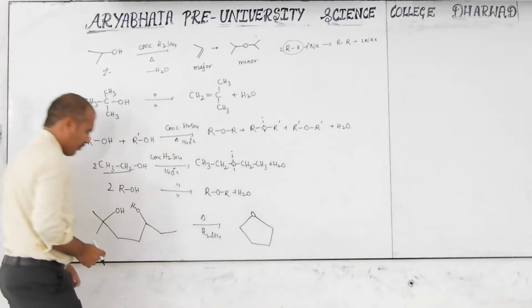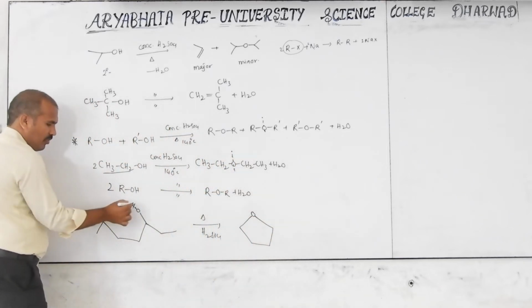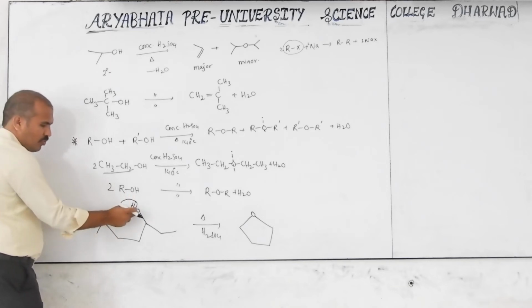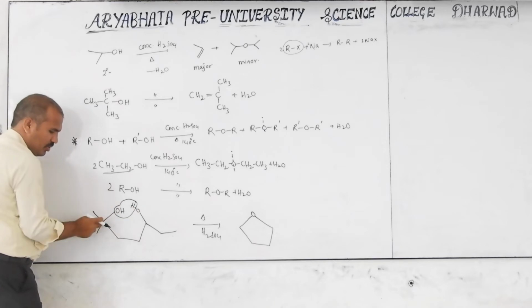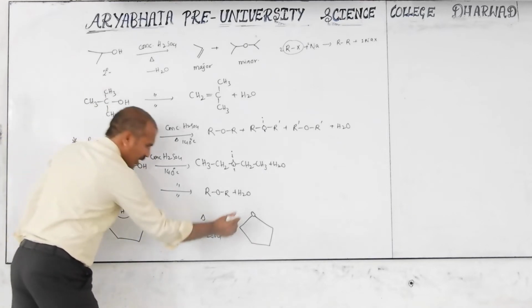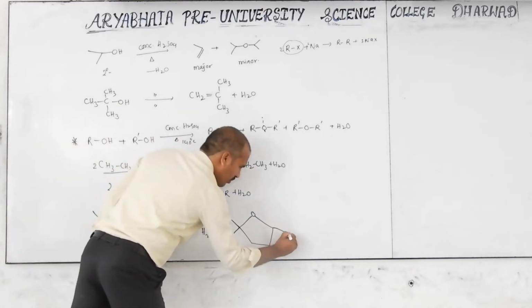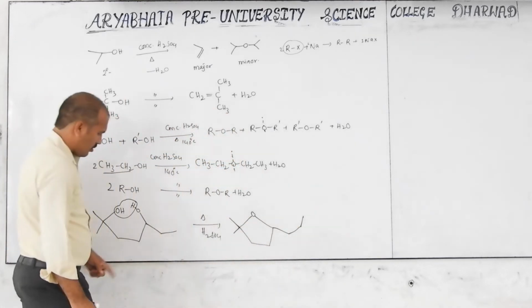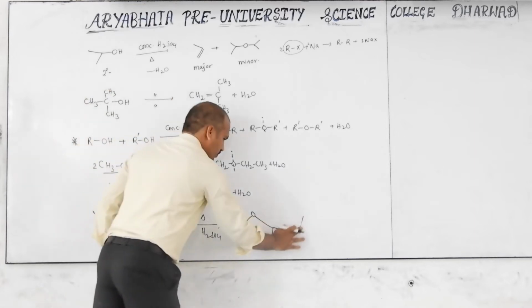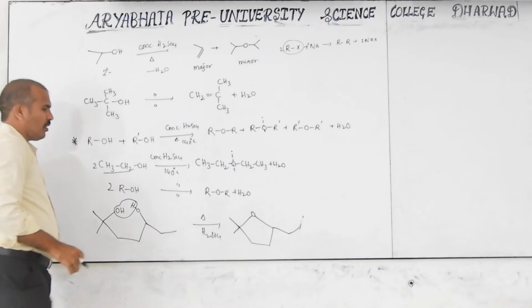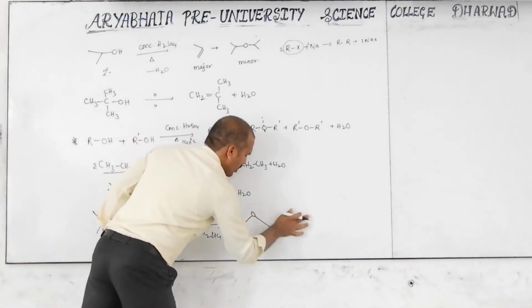How many will remain? For example, like this, the water molecule is lost. This O is 1, 2, 3, 4, 5, and here 1, 2 CH3 groups are there, and this will be only one. Okay, so this is one carbon.